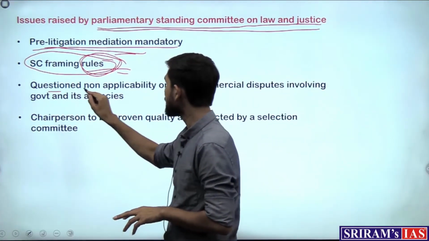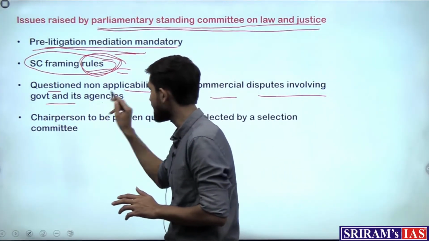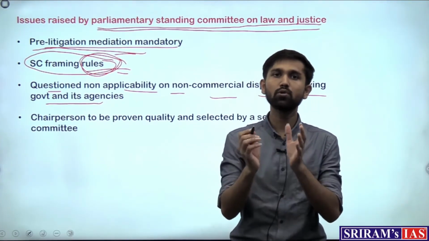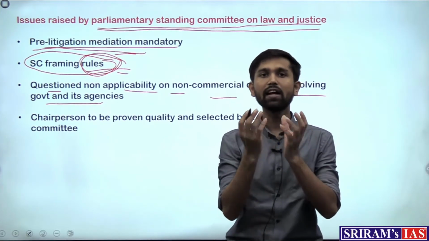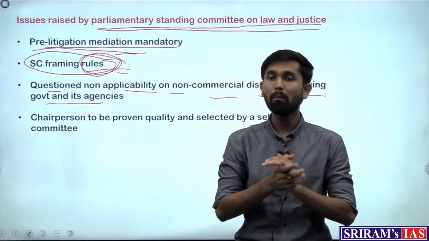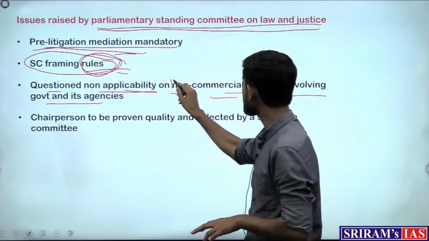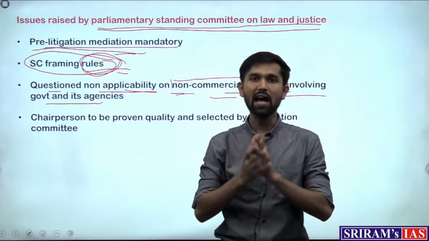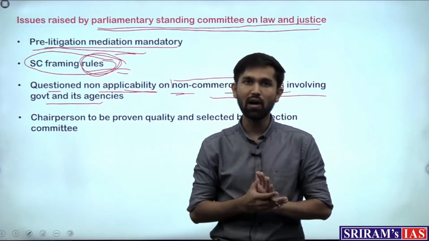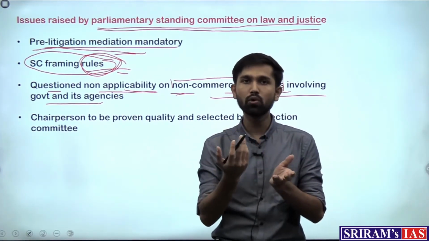The third is that it questioned the non-applicability of the bill to non-commercial disputes involving government and its agencies. Currently, mediation is there for the commercial disputes, those disputes which involve a transaction and are commercial in nature. Those are kept under the purview of mediation. But the bill has removed the non-commercial disputes. Let's say, for example, what happened during the farm laws agitation, where it was a dispute between the government and farmers with respect to the farm laws, which was not commercial in nature. So they could resolve this dispute via mediation.